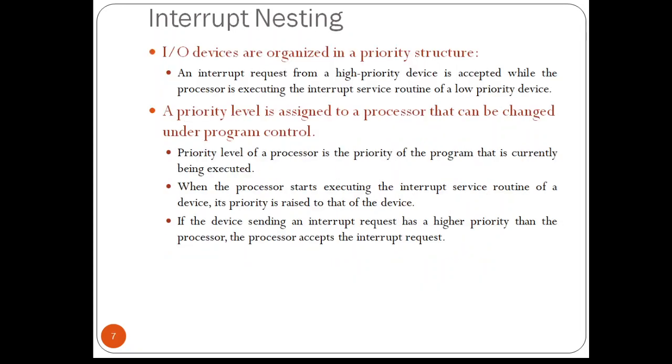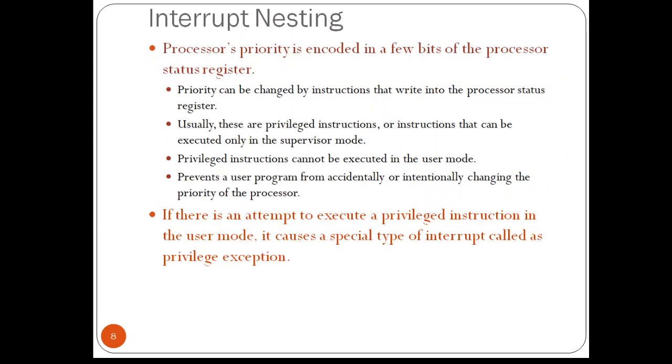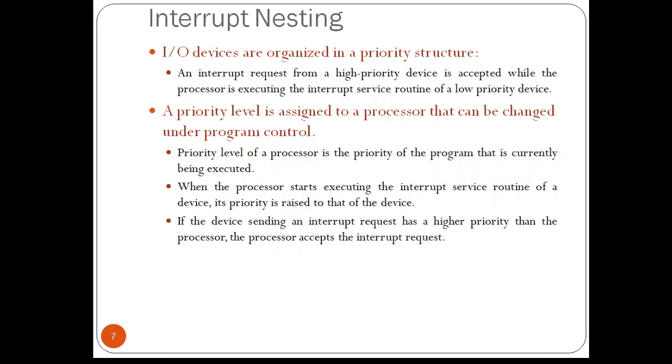A multiple level priority organization means that during the execution of an interrupt service routine, interrupt requests will be accepted from some devices but not from others, depending upon the device's priority. To implement this scheme, we can assign a priority level to the processor that can be changed under program control.